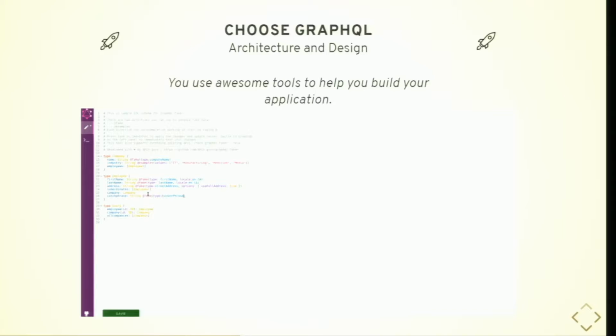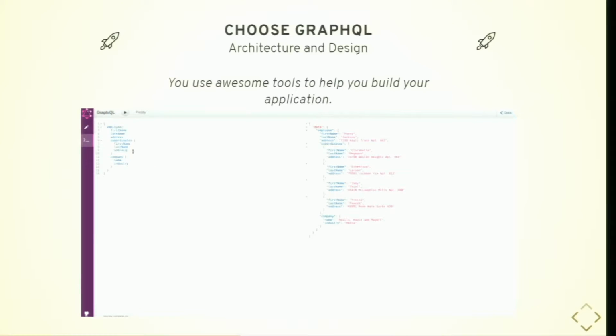So each employee has some kind of elite hacker phrase that they'll be known for. Then if we go back to our query, we can add that field, even though it doesn't exist in our server, and get back data that has some information. It's something like CSS microchips, I don't know, just gibberish. But it's pretty useful if the API doesn't exist yet, especially if you have a stark separation between the front end and back end teams.